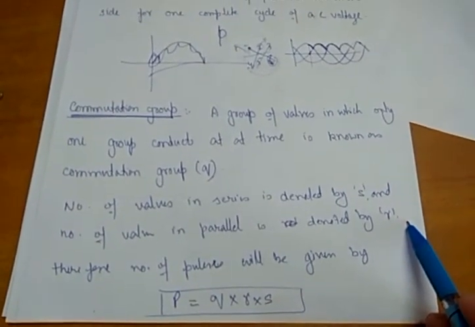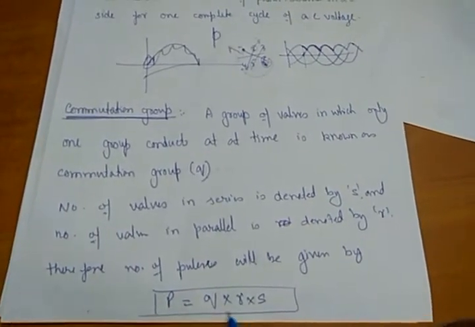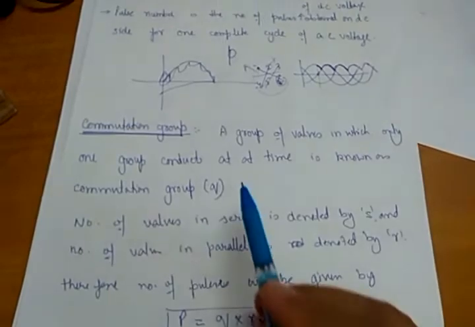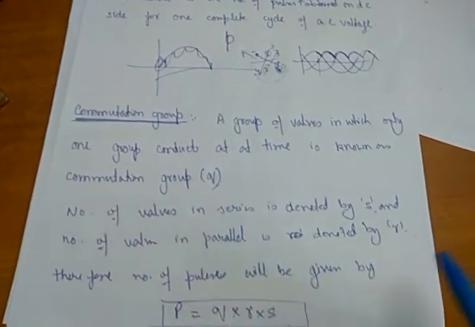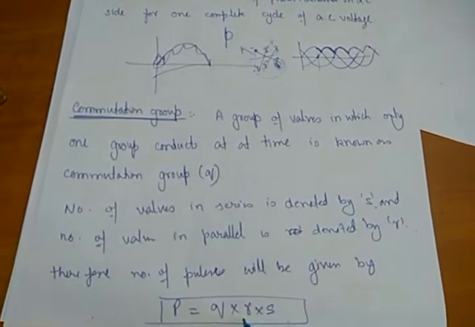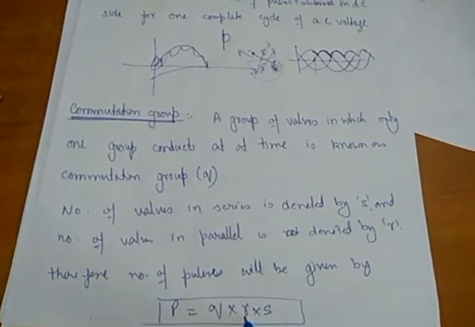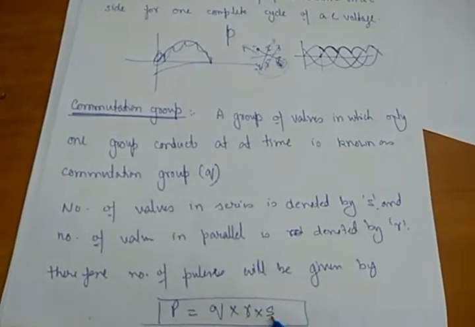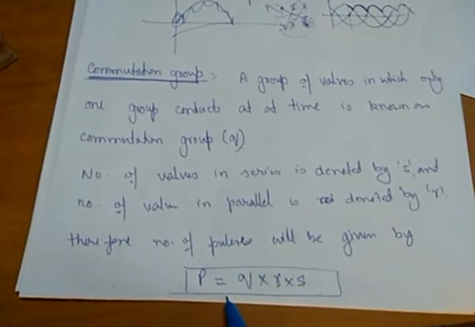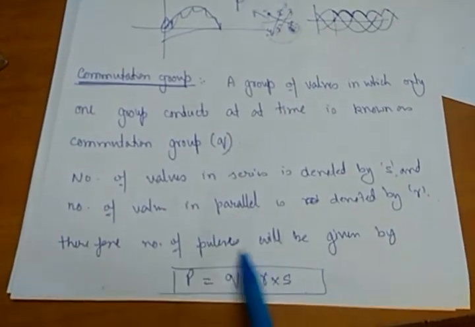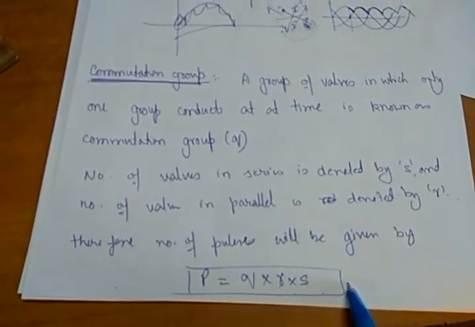Okay, so therefore the number of pulses will be given by P is equal to Q into R into S. Q is the commutation group, that is, how many switches are there. R is the parallel connected valves group, and S is the series connected valves. So it will give us the total pulse number.